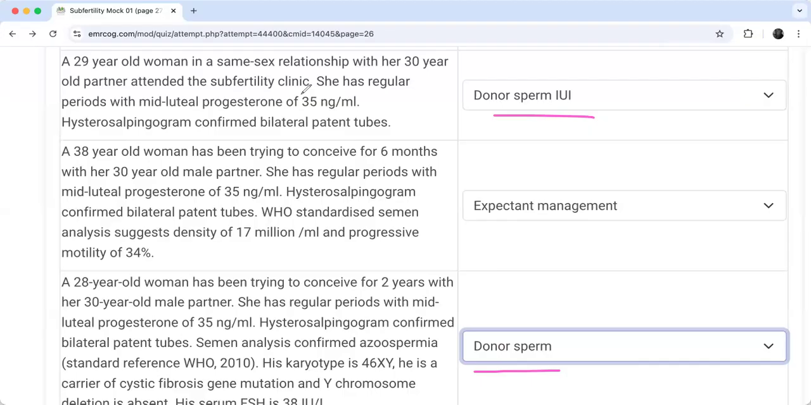The UK system is different from many other countries, right? And it's all about, as I told you, what's convenient for the system. So they have their own guideline and you wanted to obtain their own membership, right? So you have to follow their guideline. And here, this scenario gives you same-sex relationship as a clear indication of IUI. So you have to pick IUI for it because you know the guideline.